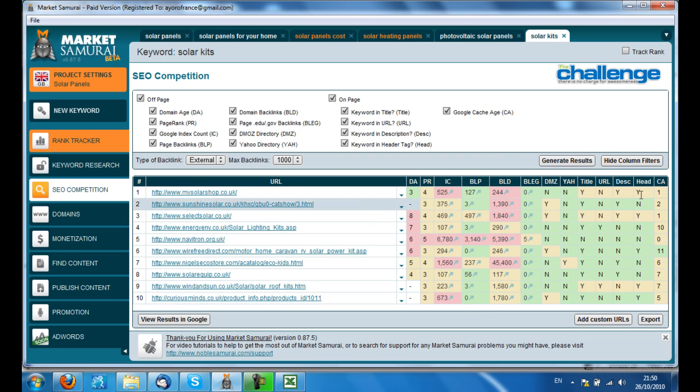And you can also see that on-page factors are pretty low. So for solar kits, that's probably worth a look. The only thing I'm worried about is the page rank, because it's pretty easy to get the backlinks. That might take a few months to get there, but I think it's worth a look.